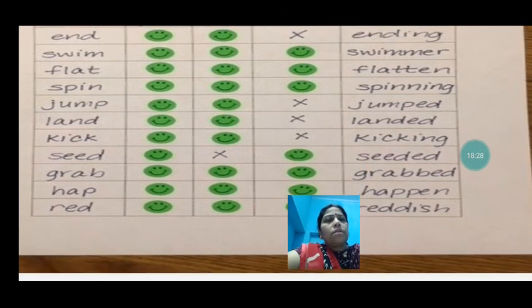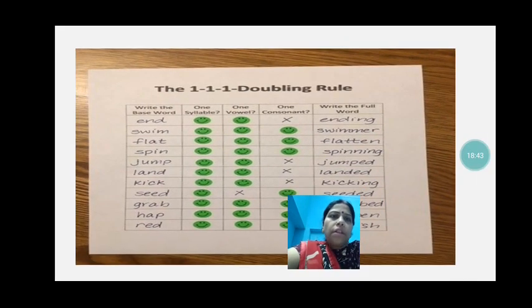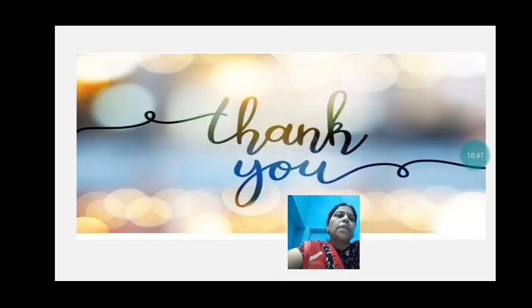So this you have to learn, and then you will understand how to write. There are some spelling rules, and along with that there are some exceptions also. So for this, learn everything very nicely and try to understand it. So thank you everyone.